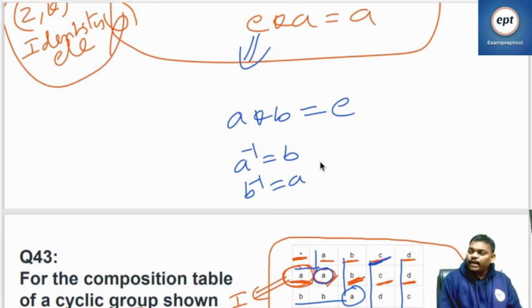First find the identity element. After finding the identity element, if you do the operation on two elements and you get E, maybe different elements also work. If two elements, when you do the operation, give the identity element, that is an indication that they are inverse to each other.